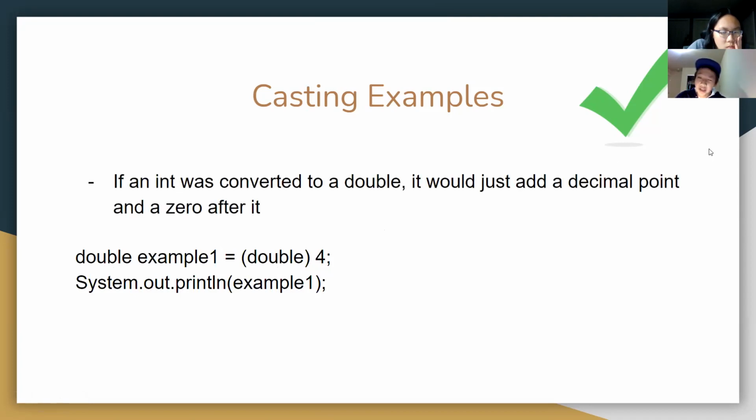So, this is not super useful, but when you convert it into a double, it just adds a decimal point because you don't know what the decimal is going to be. So it's just going to be 0.0. And the output will be 4.0.